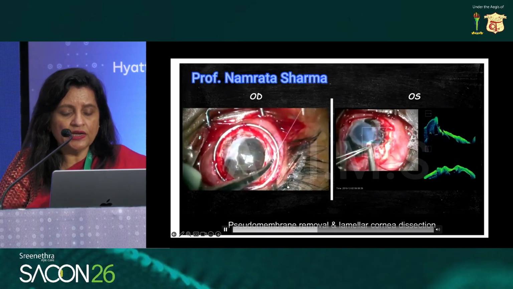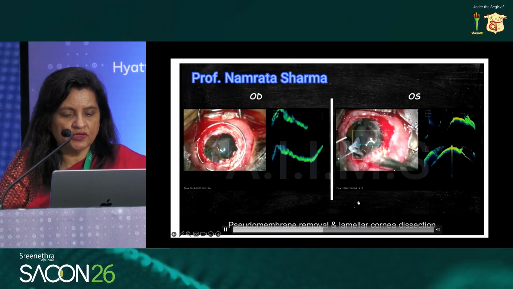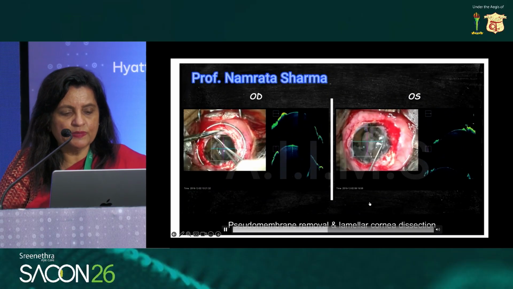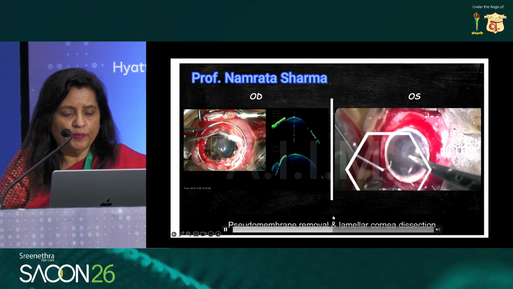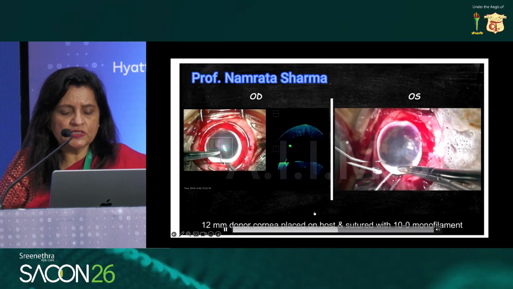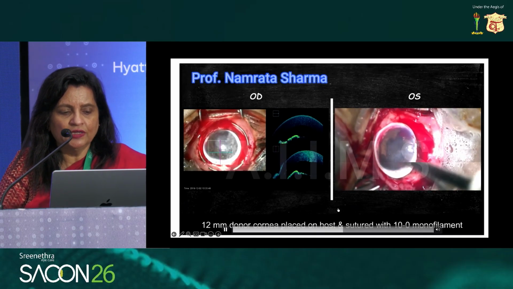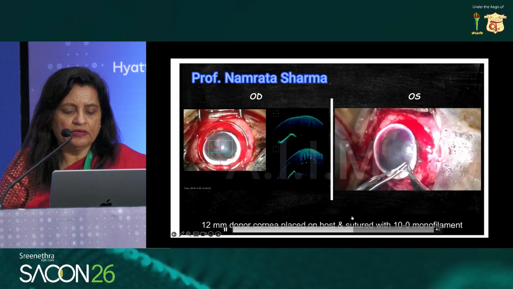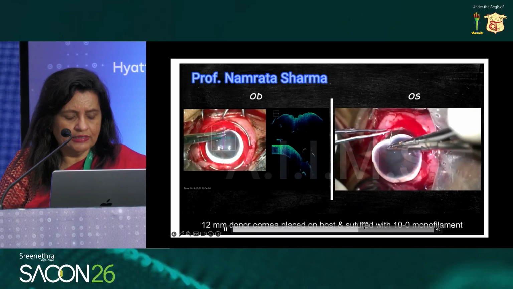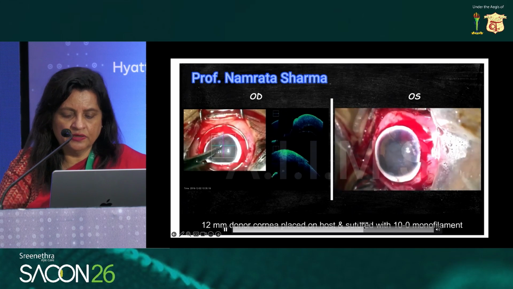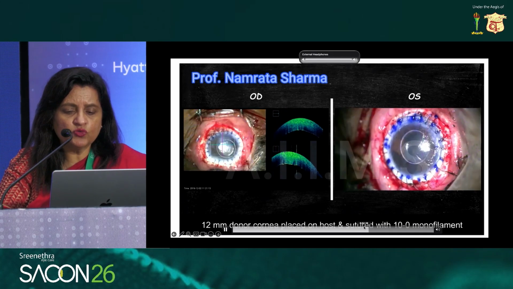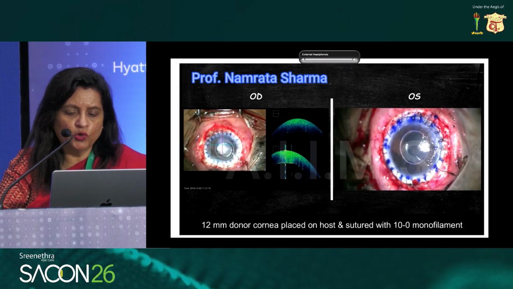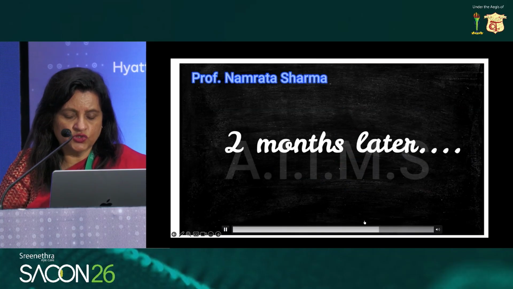Of course, it was done one after the other, but I'm showing you both of them simultaneously just to conserve time. So bit by bit, the fibrinous membranes which were present were removed, and the iris which was adherent was separated, and sclerokeratoplasty was done, and the grafts were sutured with monofilament nylon sutures.